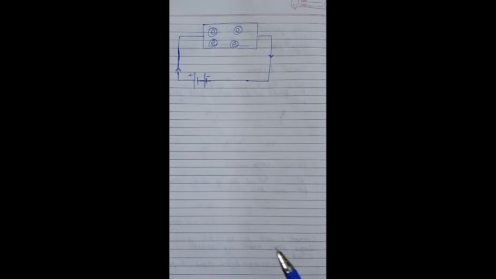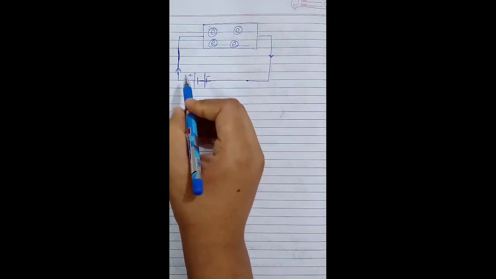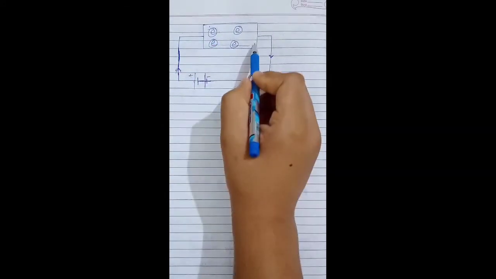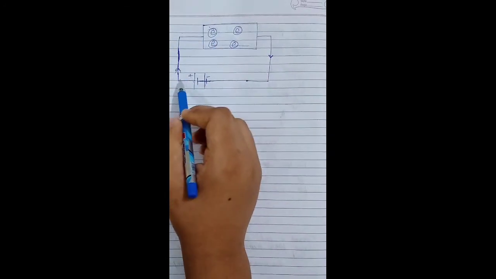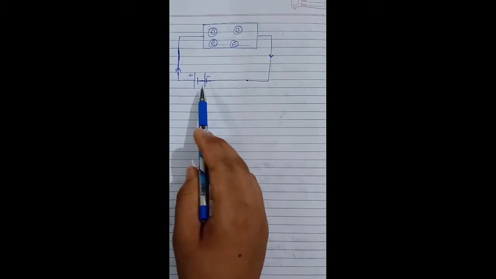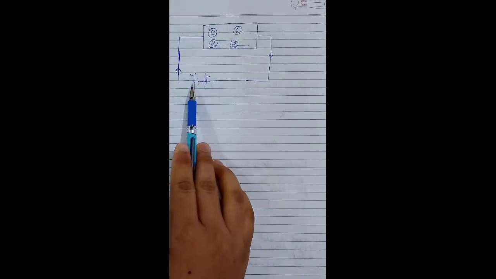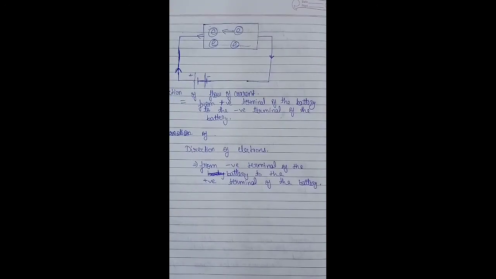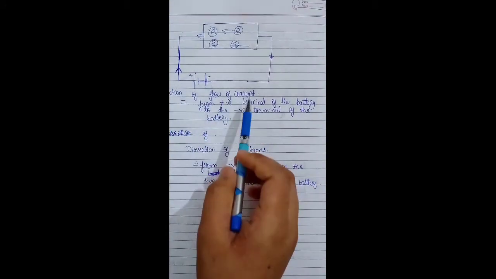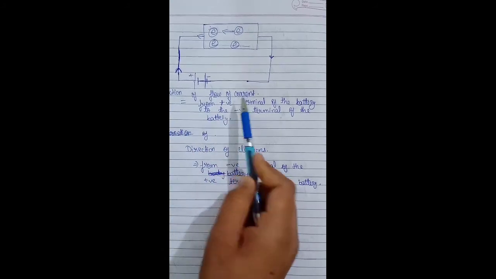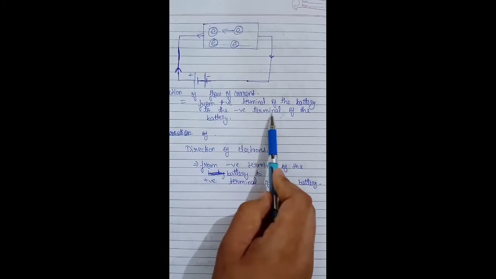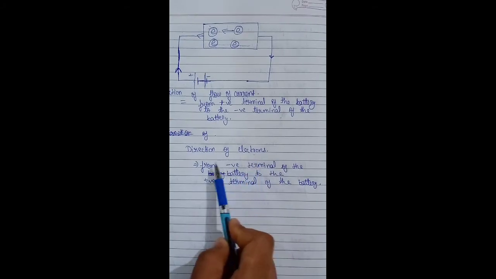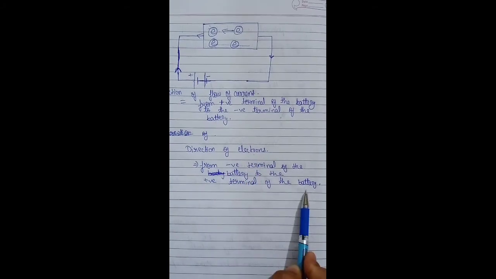Now the direction of electrons is just opposite to the direction of current. So if the current is flowing through this direction, the electrons will flow through this direction. They will flow from the negative terminal of the battery to the positive terminal of the battery. This thing I had taught you: the direction of flow of current is from positive to negative terminal of the battery, and the direction of electrons is from negative to positive terminal of the battery.